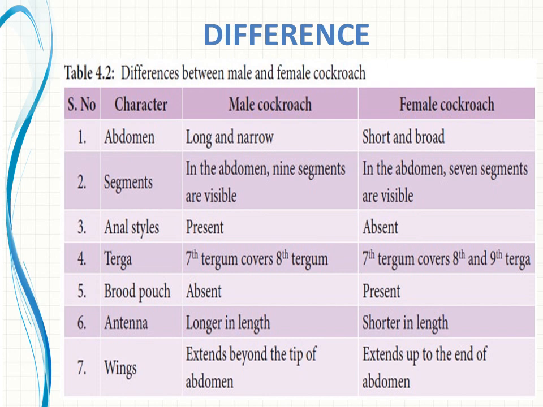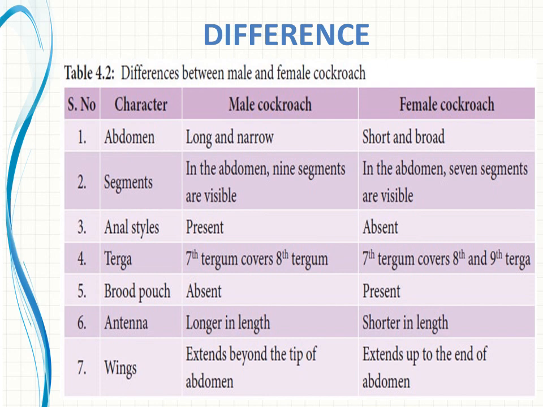The first point is regarding the abdomen. In the male cockroach, the abdomen is long and narrow, but in the female it is short and broad. Fine. Then segments. In male, 9 segments are visible in the abdomen, but in female, 7 segments are visible. But 10 segments are there in total; what is mentioned is whatever is visible.